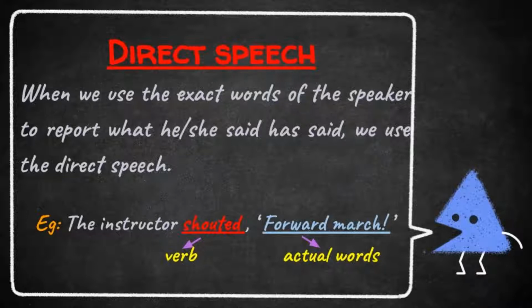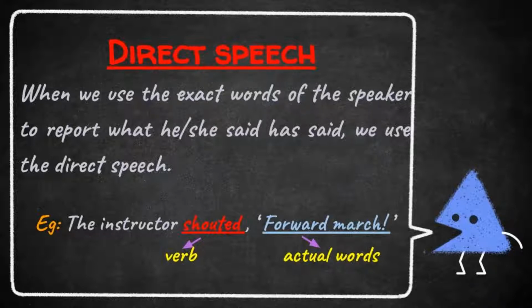And one more thing, students, the exact words of the speaker. It means the exact words of the speaker are enclosed in inverted commas, otherwise known as quotation marks. And the reporting verb is followed by a comma. After the verb, we have to put a comma. And one more thing, inside the inverted commas, whatever we write, the first letter should be in capital.